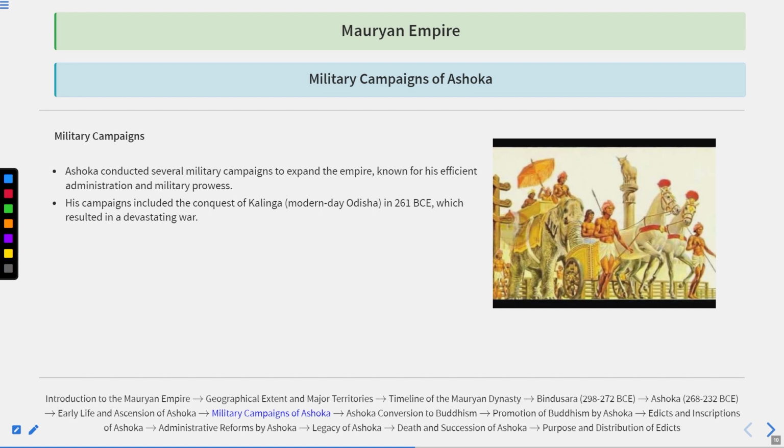If we talk about military campaigns, even during his initial days Ashoka conducted several military campaigns so that he could expand the empire. He was well known for his efficient administration and military prowess. As we discussed, Ashoka is considered one of the most powerful rulers of the Mauryan dynasty.